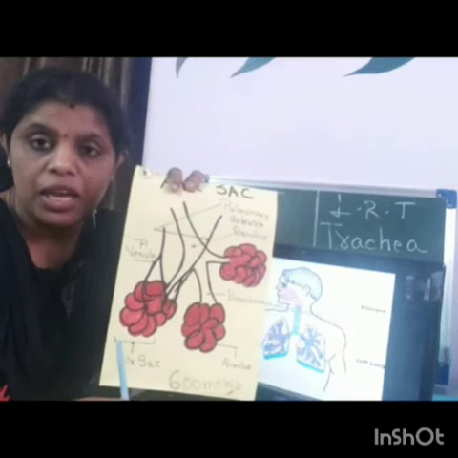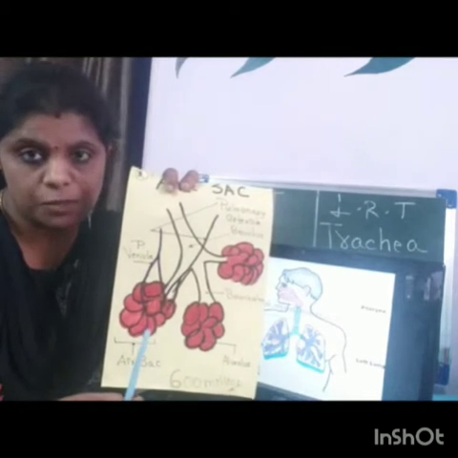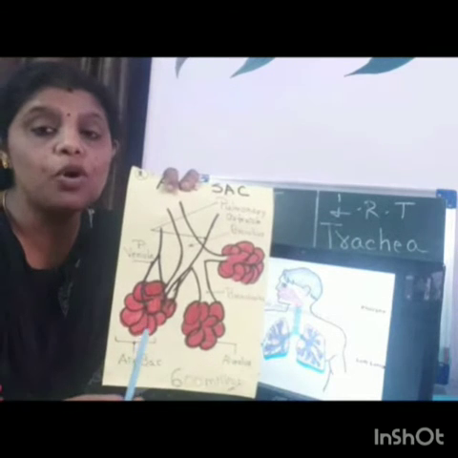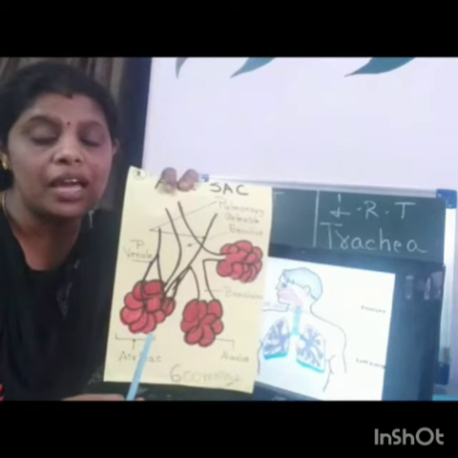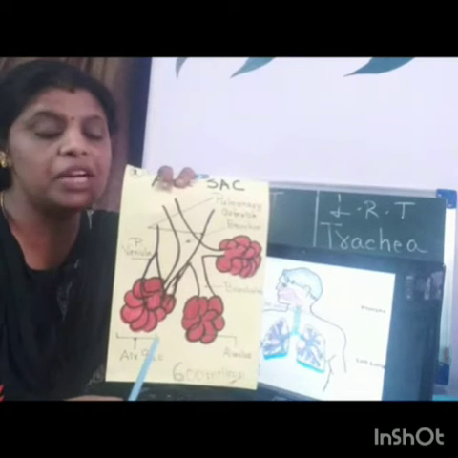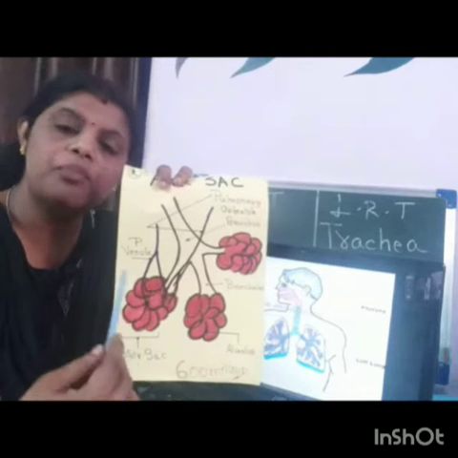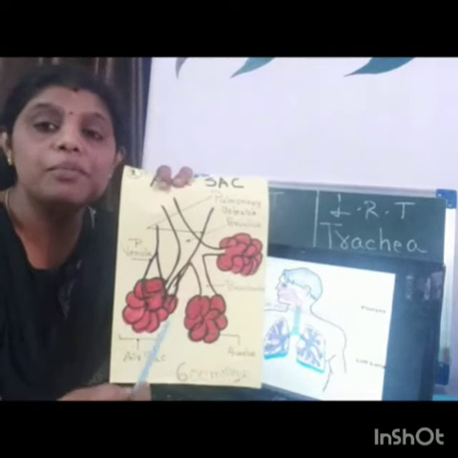It also provides surface area for exchange of gases. How many are present? 480 million alveoli per lung in an adult individual. It may differ, so it's not exact, it is approximately 480 million alveoli.